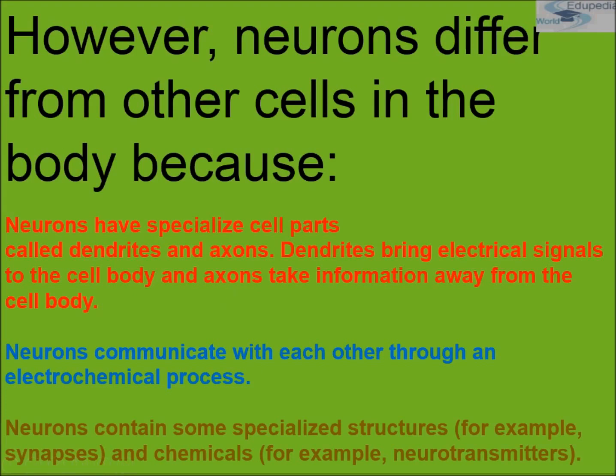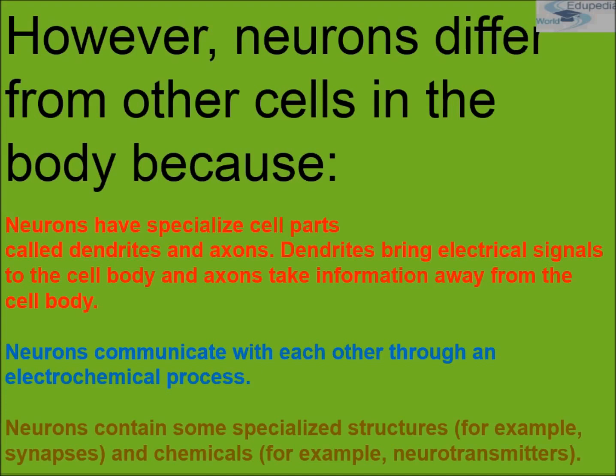So the statement which I had given you, that neurons can detect, receive and transmit different kinds of stimuli, is supported because of axon and dendrites. Dendrites, what do they do? They just receive the electrical signal to the body. Okay. And what does axon do? Axon takes information away from the cell body.